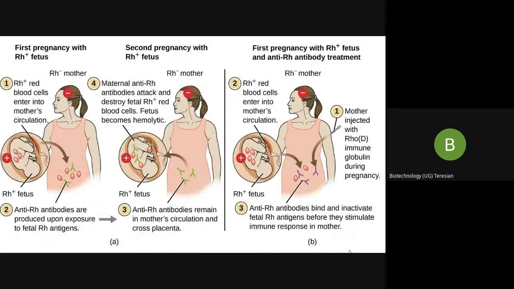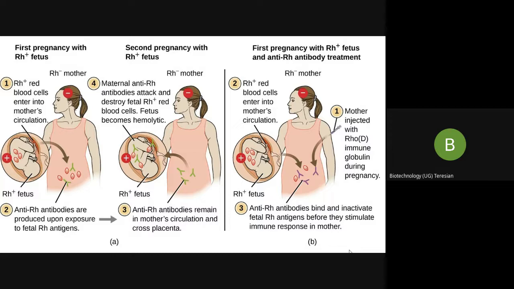So the Rh negative mother is injected with anti-Rh antibodies, or the Rogam, during her first pregnancy, that is at 28 weeks gestation, and again within 48 to 72 hours after the delivery. Now, why do we have to give her the anti-Rh antibodies at 28 weeks of gestation?